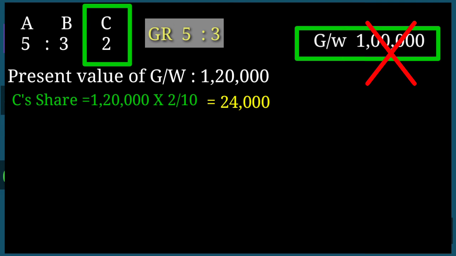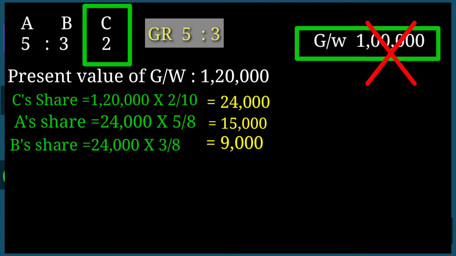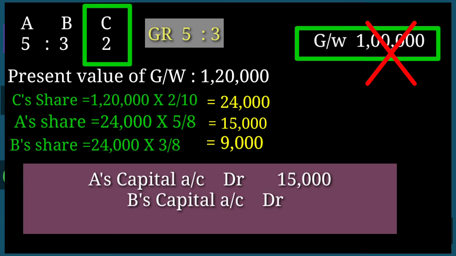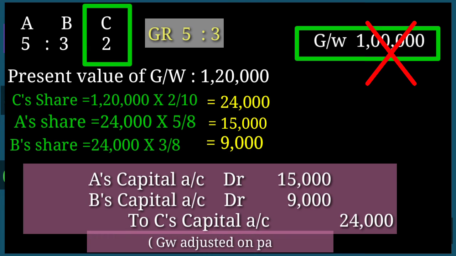Then A's share is 24,000 into 5/8, that's equal to 15,000, and B's share is 24,000 into 3/8, that's equal to 9,000. So the journal entry is A's capital account debit 15,000, B's capital account debit 9,000 to C's capital account 24,000. And the narration is goodwill adjusted on partner's retirement. Right?